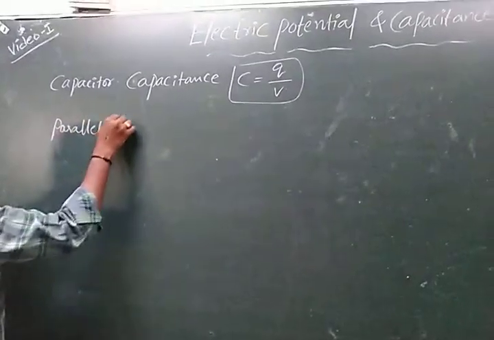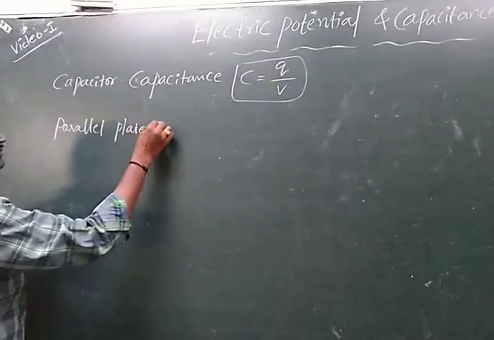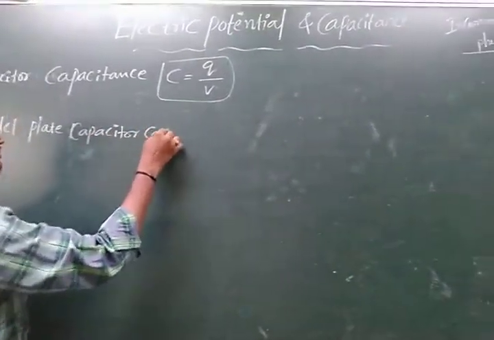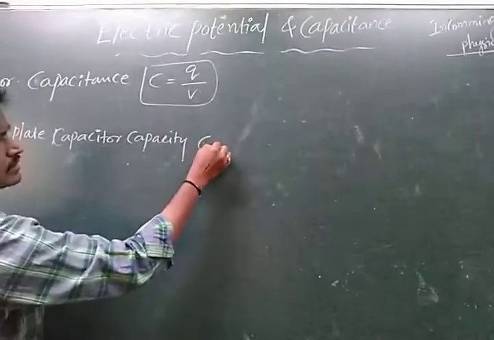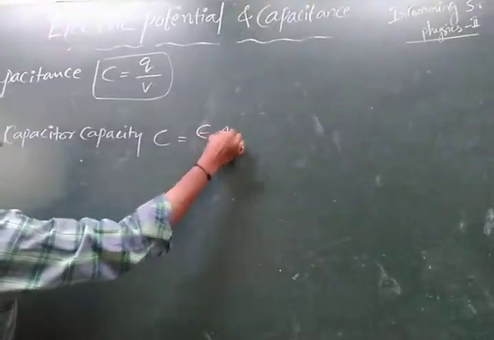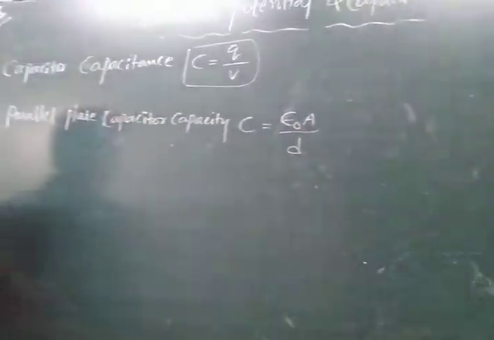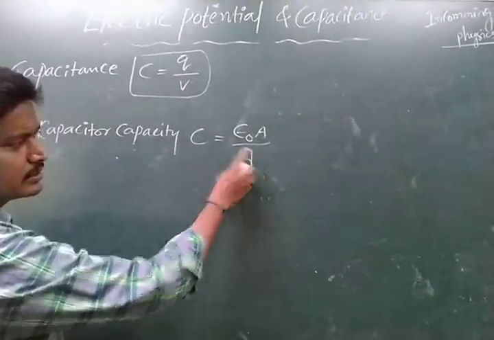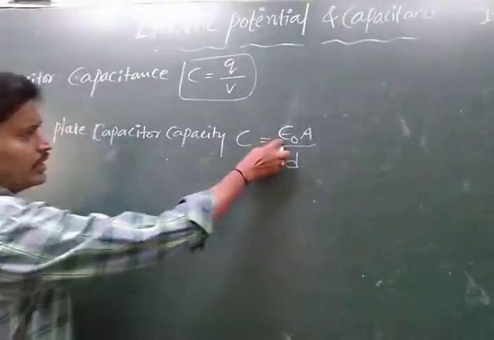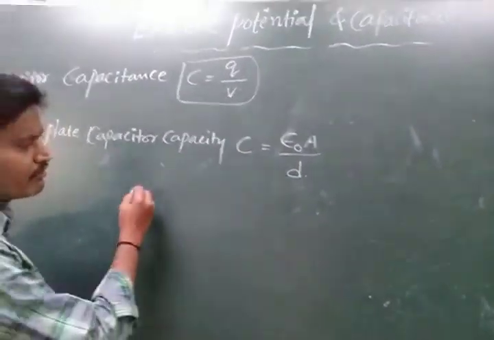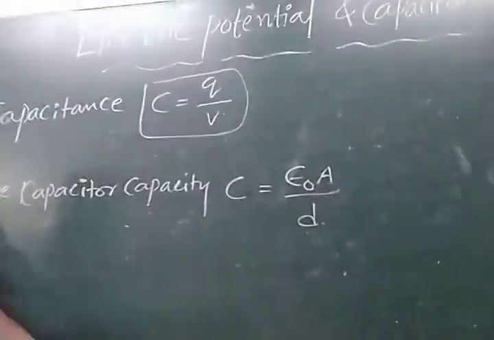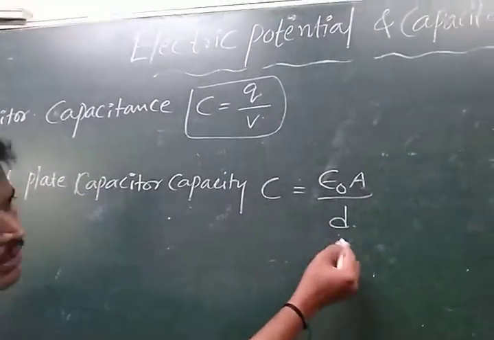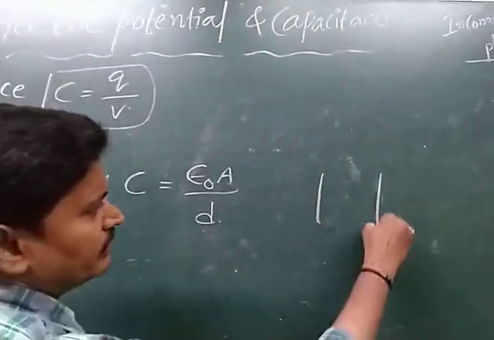Parallel plate capacitor capacity: C is equal to epsilon naught A by D, where A is the area of cross section of the plate, C is the capacitor capacity, and D is the distance between the two plates. Epsilon naught is nothing but the permittivity of free space. So this is the parallel plate capacitor capacity whenever air is present between them.